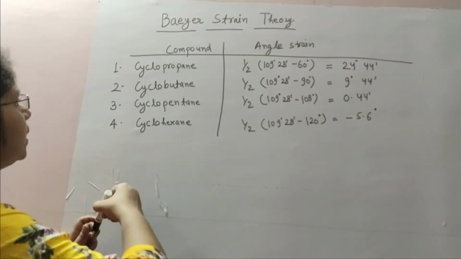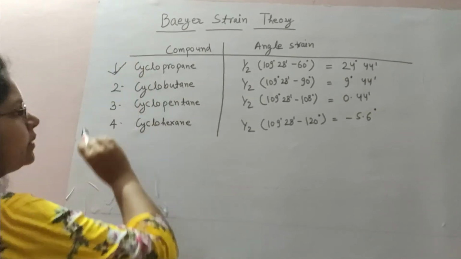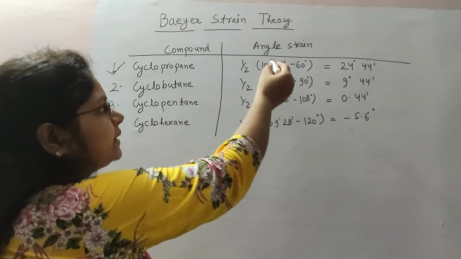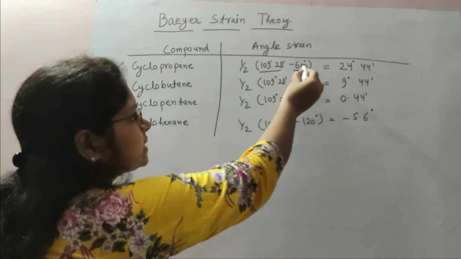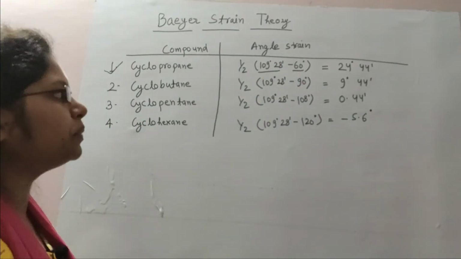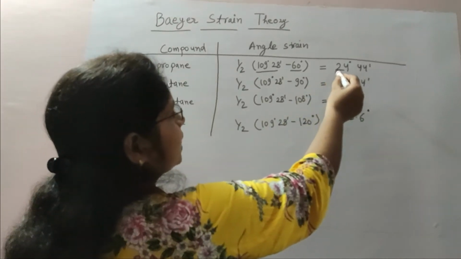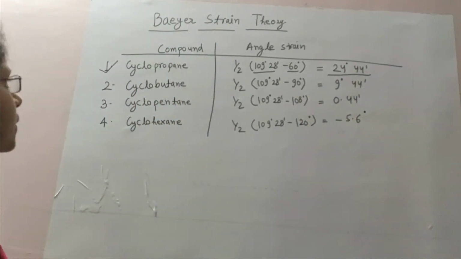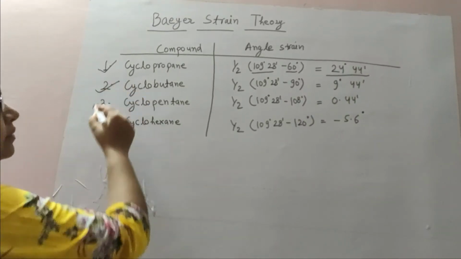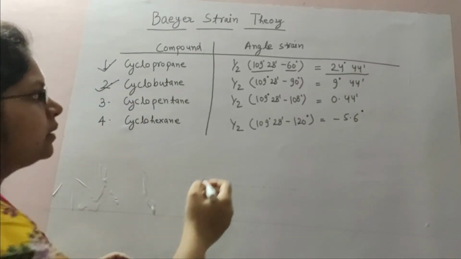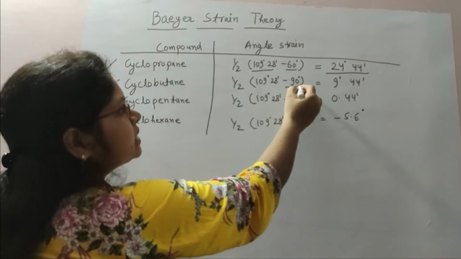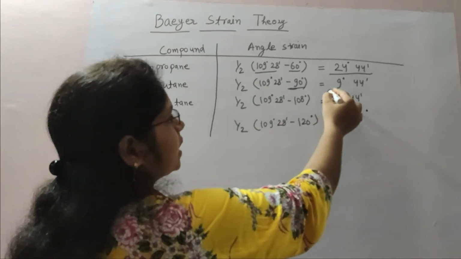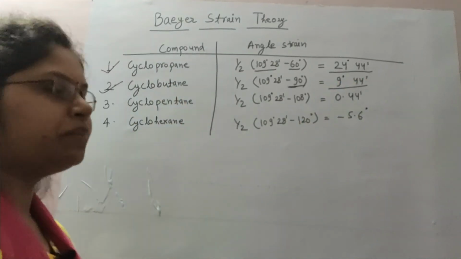For example, for cyclopropane, we have already seen in the example, half of the normal tetrahedral value minus 60 degrees, the angle present in cyclopropane, and the angle strain is found to be 24 degrees 44 minutes. For cyclobutane, the angle present is 90 degrees and the angle strain is 9 degrees 44 minutes.